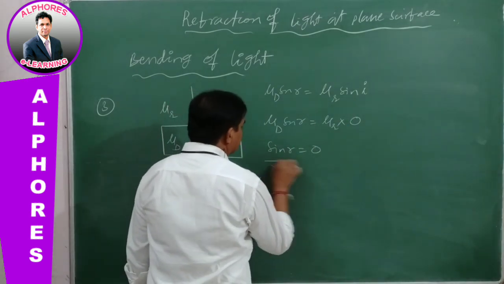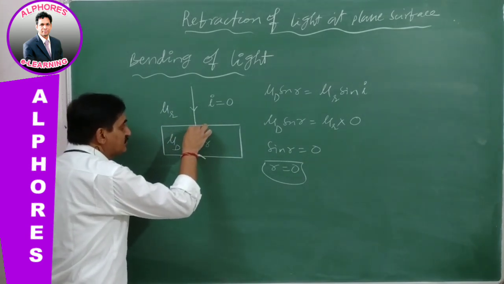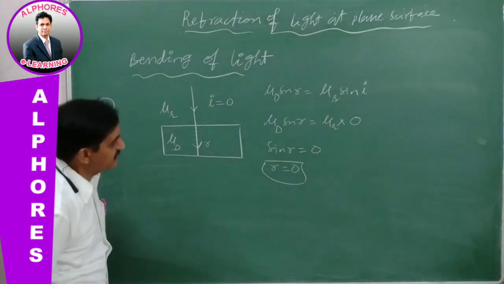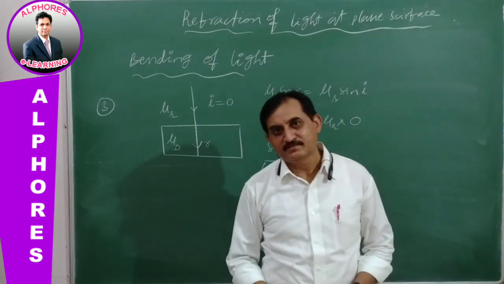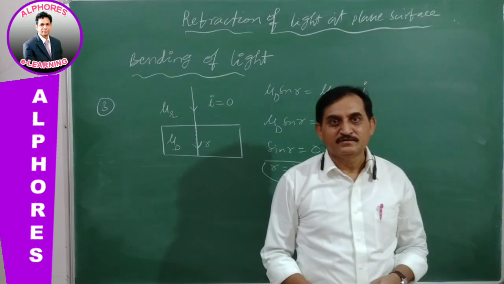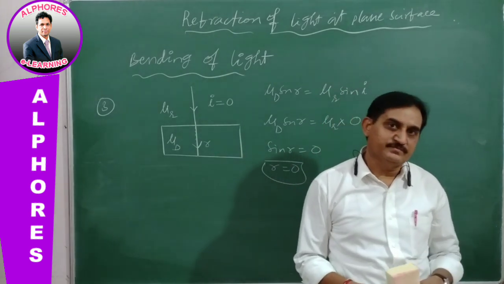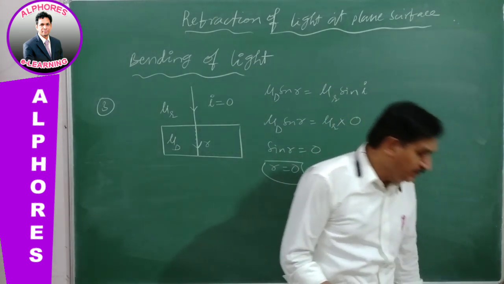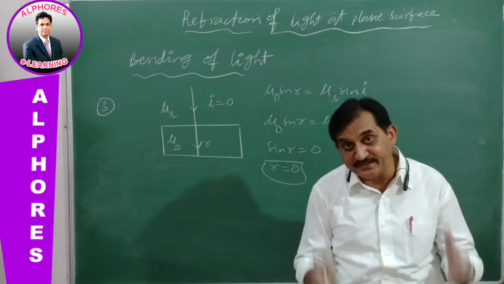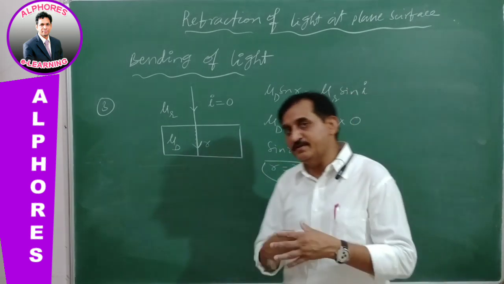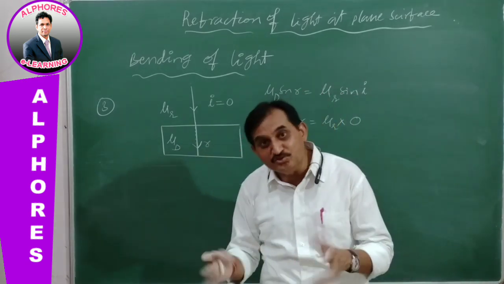So R is equal to 0. I is equal to 0 and R equal to 0 means the light continues to travel along the same path without any deviation. Therefore, for normal incidence, there is no bending of light. So this is the way to prove how the light bends towards or away from the normal, and also that no bending takes place whenever it is incident normally. The deviation of light is 0.